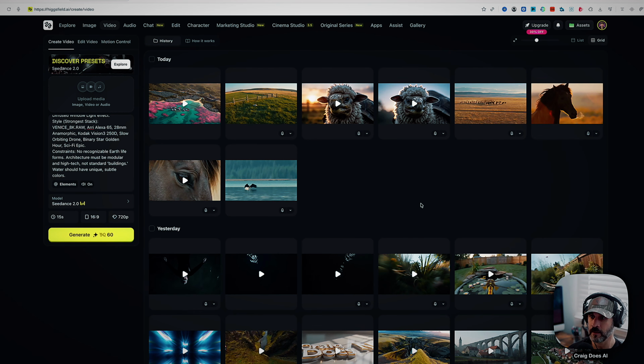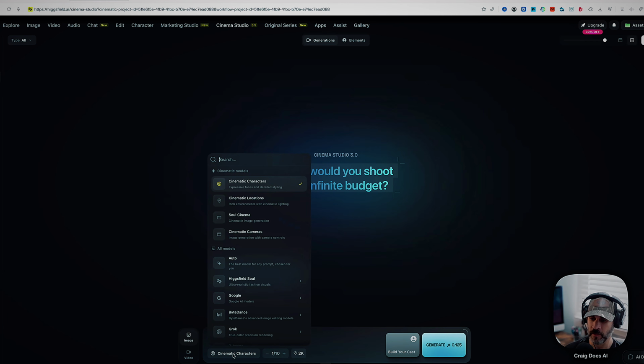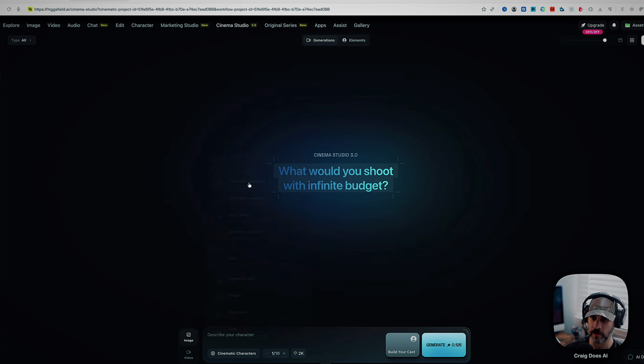Okay, here it is. So I want to show you another really cool feature that Higgsfield has, which just updated to Cinema Studio 3.5. However, it kind of works the same way. So what I did was I came down here, I went into image, and then I chose cinematic characters from the menu. So cinematic characters.